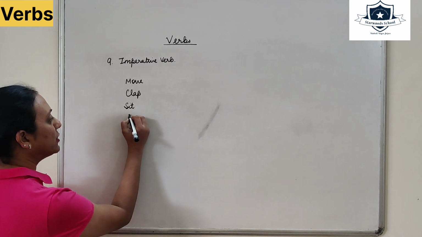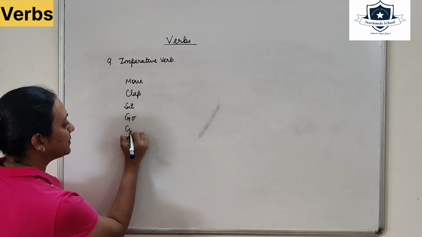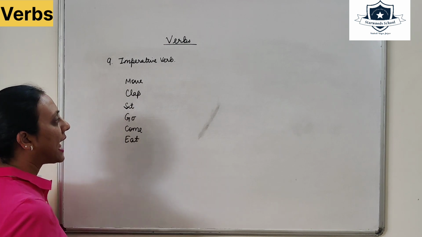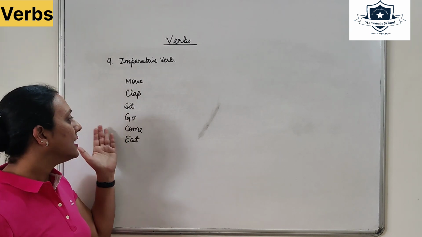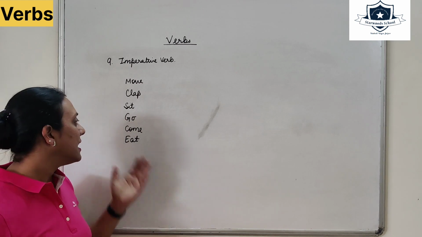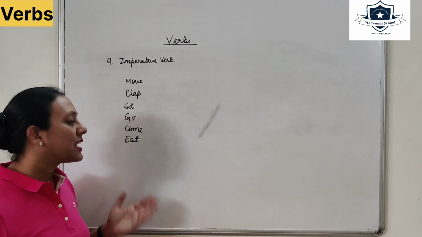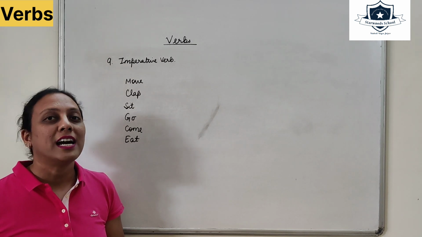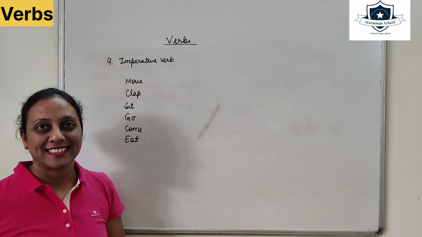Let's take more words. Go, come, eat, and the list is endless. Go away from here, come to me, eat what I have made, or eat your food fast.